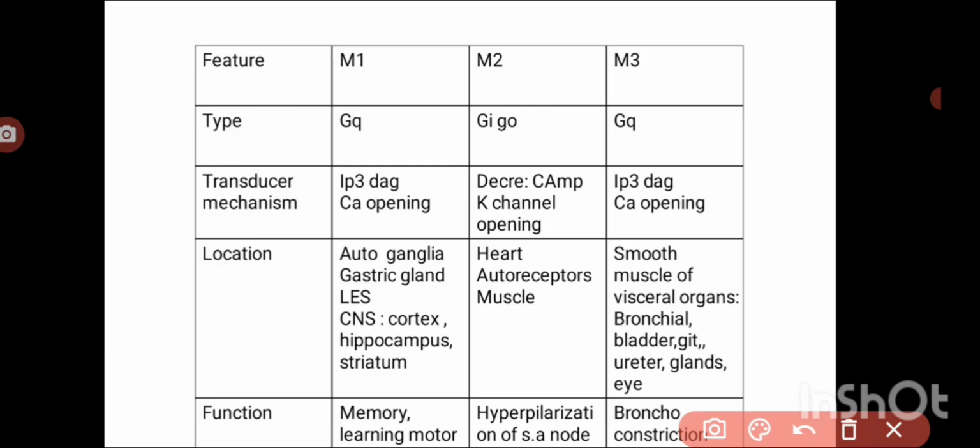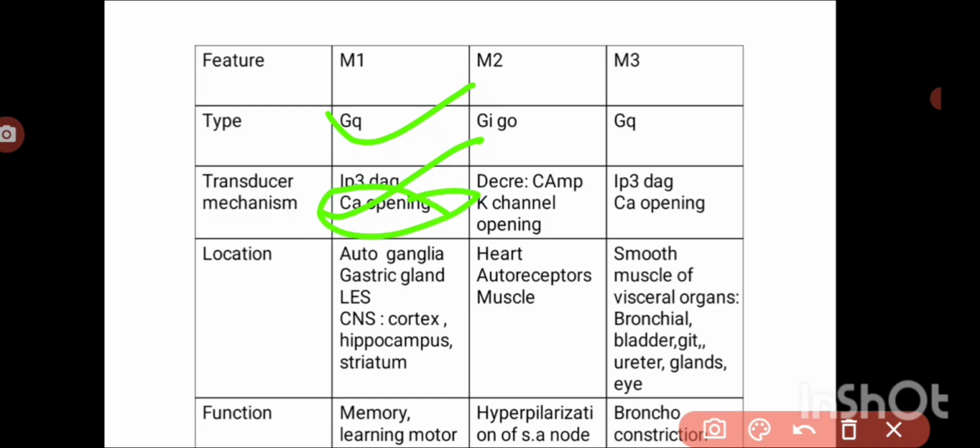And it's a universal truth. There are 5 types of muscarinic receptors: M1, M2, M3, M4 and M5. M1, M3 and M5 come under the Gq subtype, and M2 and M4 come under the Gi/Go subtype. In M1, M3 and M5, IP3, DAG and opening of calcium channels is the transducer mechanism.